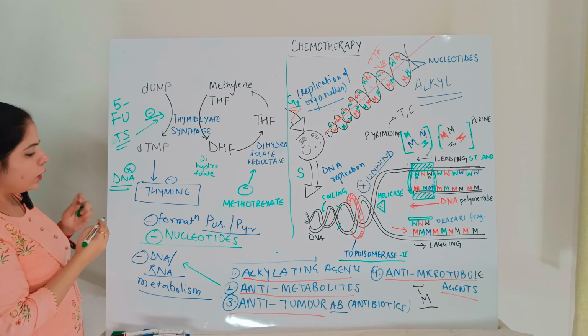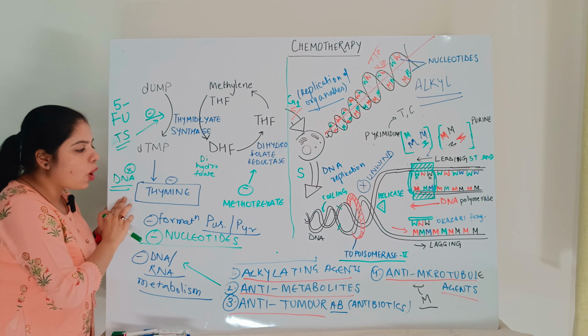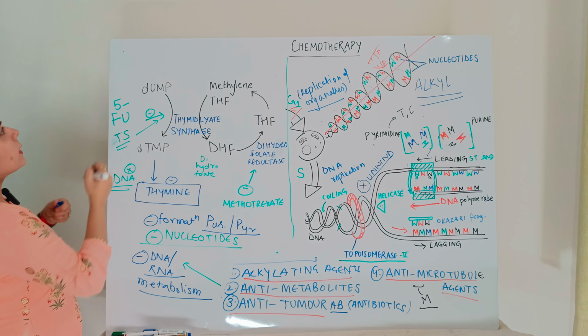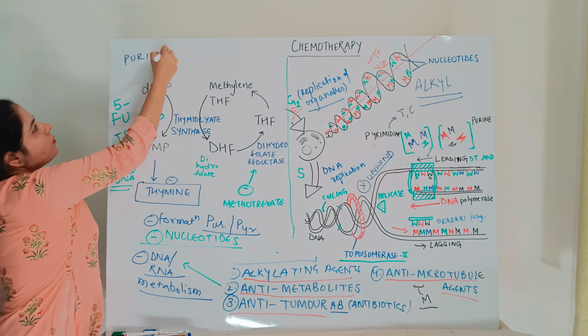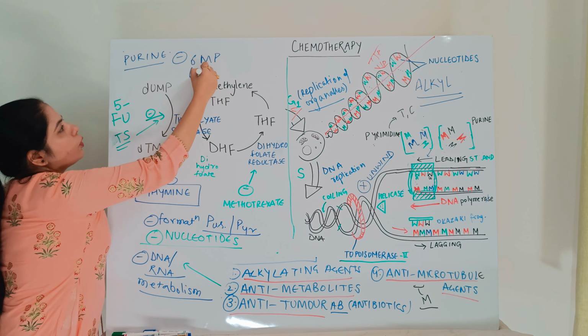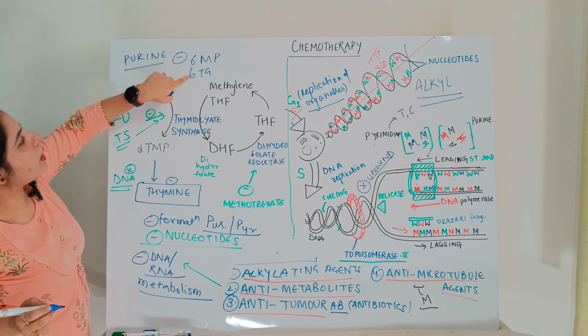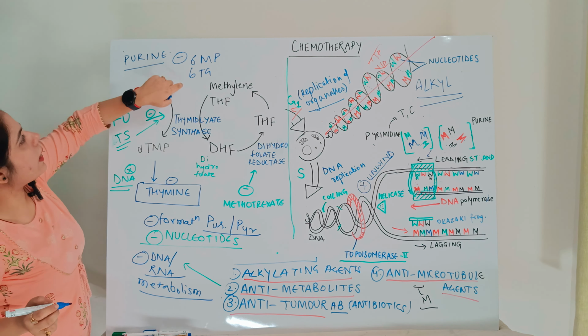When the formation of thymine is stopped, or of any other purines, there are purine inhibitors also. Purine inhibitors are like 6-mercaptopurine and 6-thioguanine. These drugs specifically inhibit the formation of purines. 5-fluorouracil and thymidylate synthase inhibitors specifically target the inhibition of thymine formation. Other pyrimidine inhibitors are also there. So how are these affecting the process?